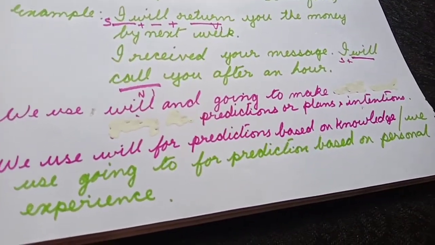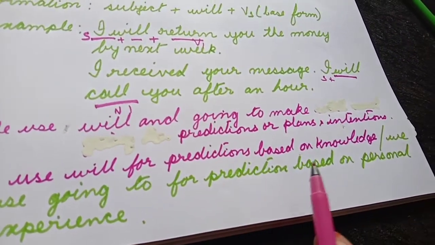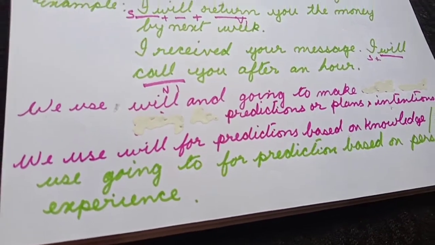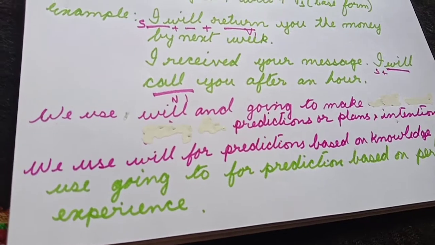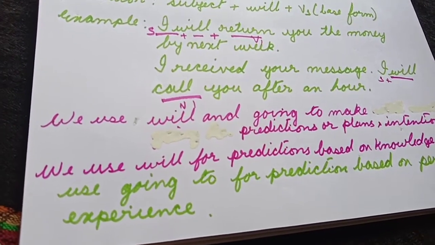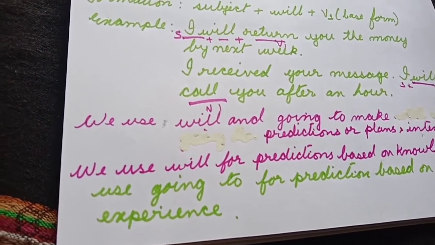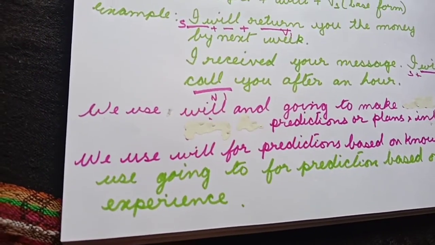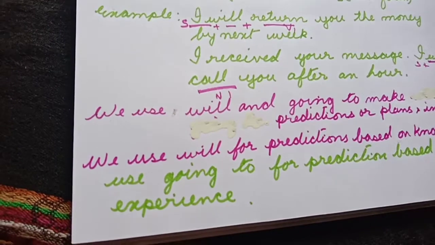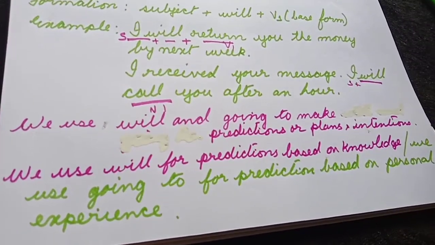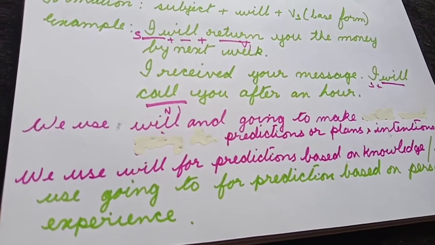And we use the going to form for predictions based on our personal experiences. For example, you're going to enjoy the movie Tare Zameen Par.